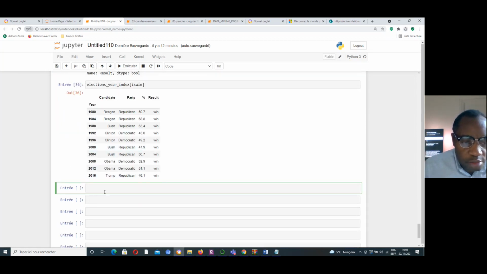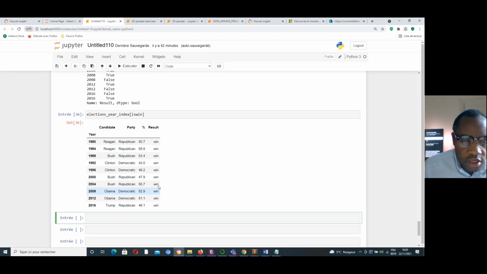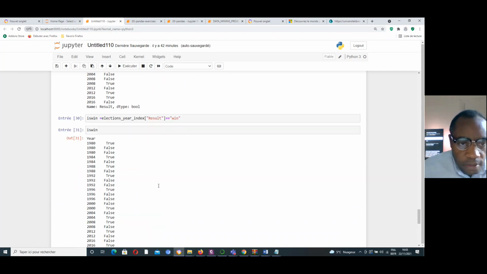If I want, I can print the losers. How to do that?